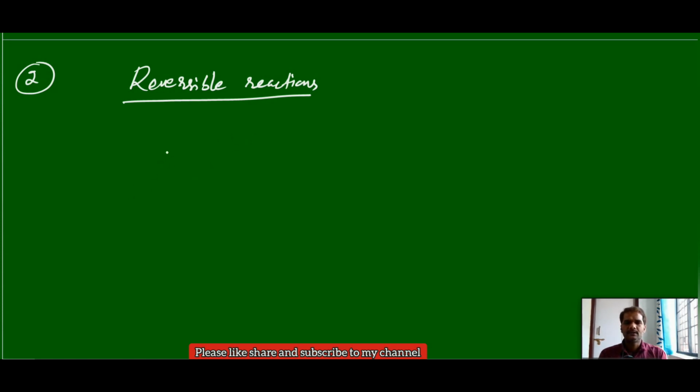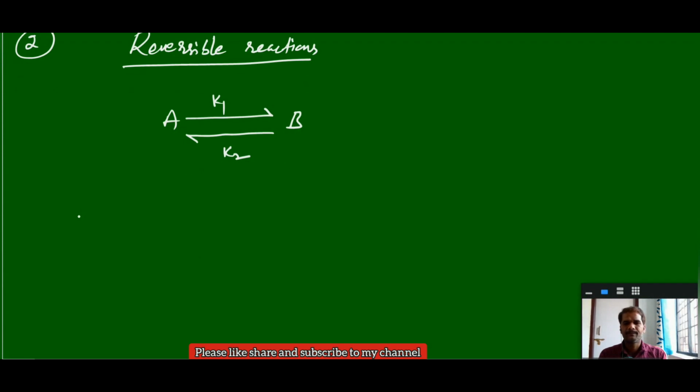So here let us take one reactant A. It is converting into the product B with some rate constant K1, and after some time B can also be converted into A, the product back to the reactant, whose rate constant we assume is K2. For this type of reversible reaction, again we can derive the rate equations like the parallel reactions.